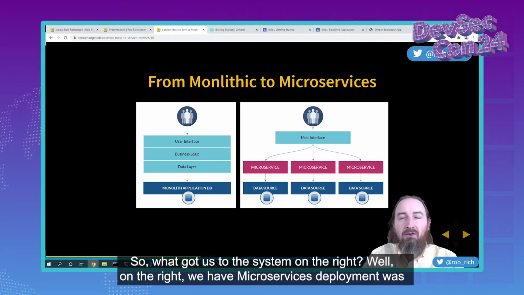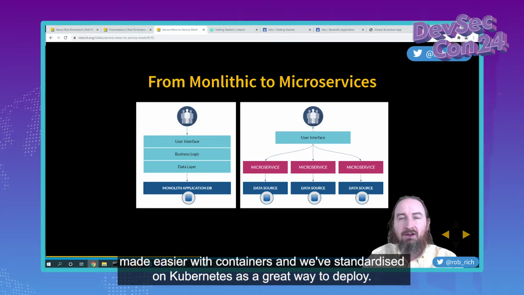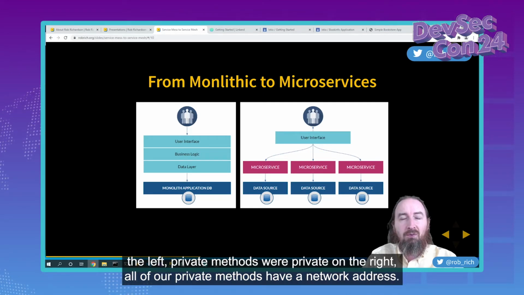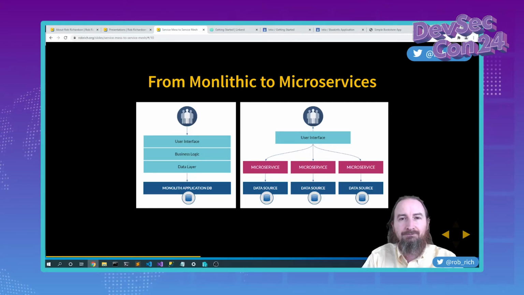Well, on the right, we have microservices. Deployment was made easier with containers, and we've standardized on Kubernetes as a great way to deploy. Now, this is great. We can deploy a lot easier, maybe dozens or 100 times a week or a day. But on the left, private methods were private. On the right, all of our private methods have a network address.